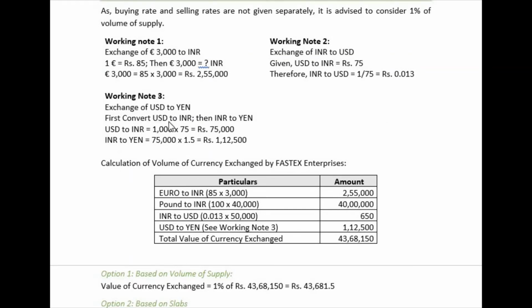Exchange of US dollar to yen. First convert US dollar to INR, then INR to yen, right? Both we are converting to Indian rupees. USD to INR is 75,000 and INR to yen will be 1,12,500, according to the rates given.